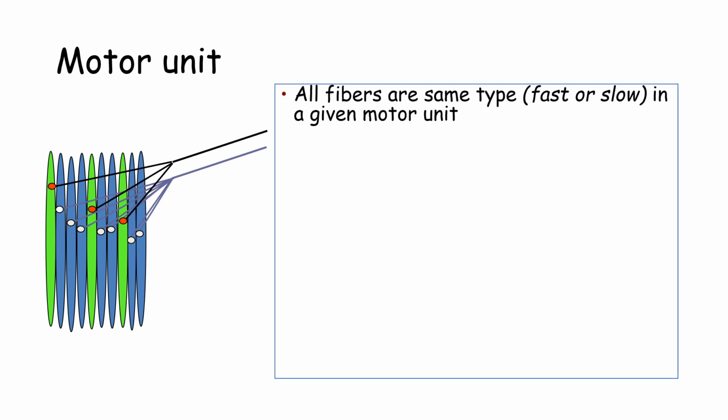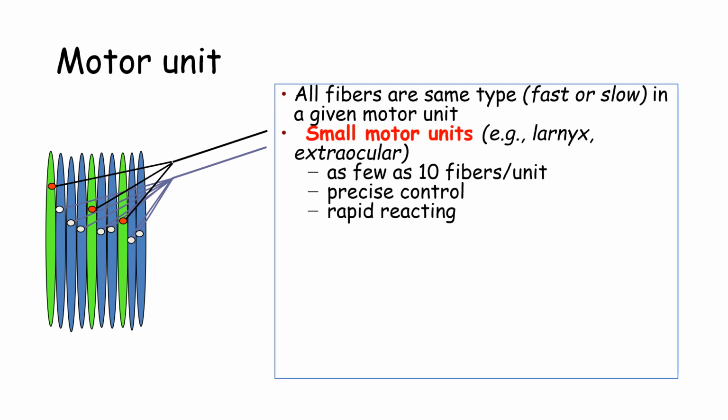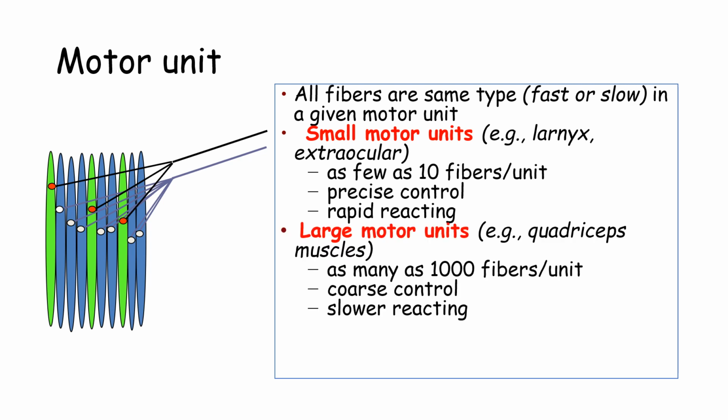Some may be fast or some may be slow. The small motor unit offers greater precision. They are rapidly reacting. Why? Because there are fewer than 10 fibers per unit. But when we talk of a larger unit, maybe thousands of fibers are there, they are responsible for the coarse movement, or they are slowly reacting. For example, your quadriceps muscles. So each has a different functional role.